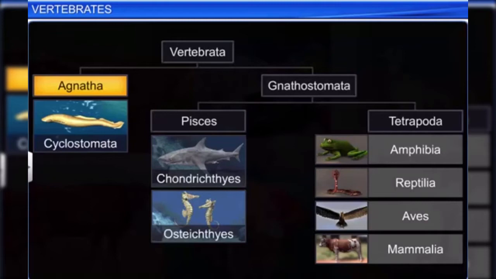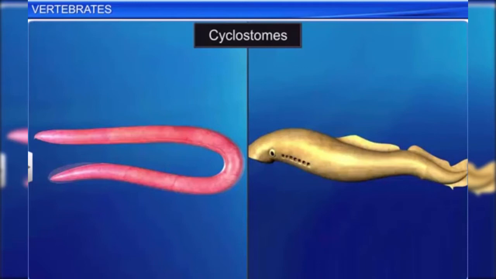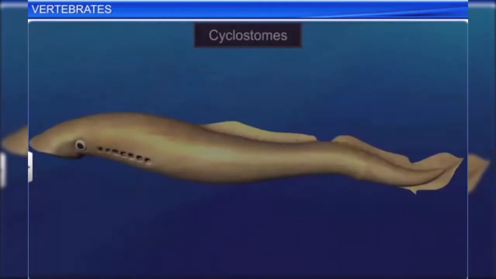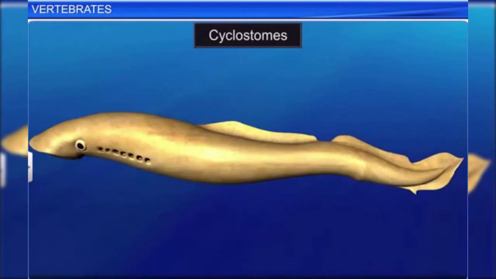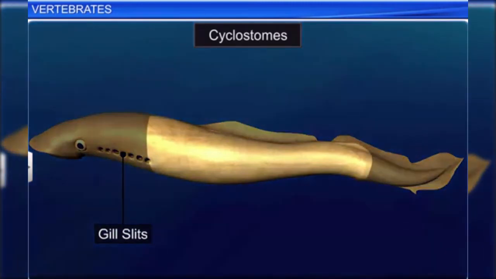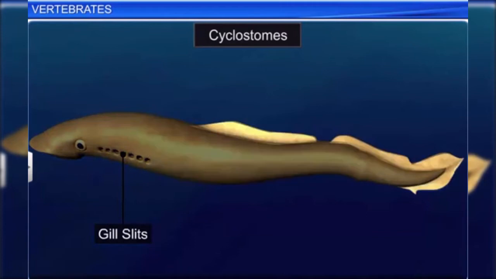Agnatha has just one class, Cyclostomata. These jawless vertebrates live in a marine habitat and are ectoparasites on some fish. Cyclostomes have an elongated body with 6 to 15 pairs of gill slits for respiration. However, their body is devoid of scales and paired fins.